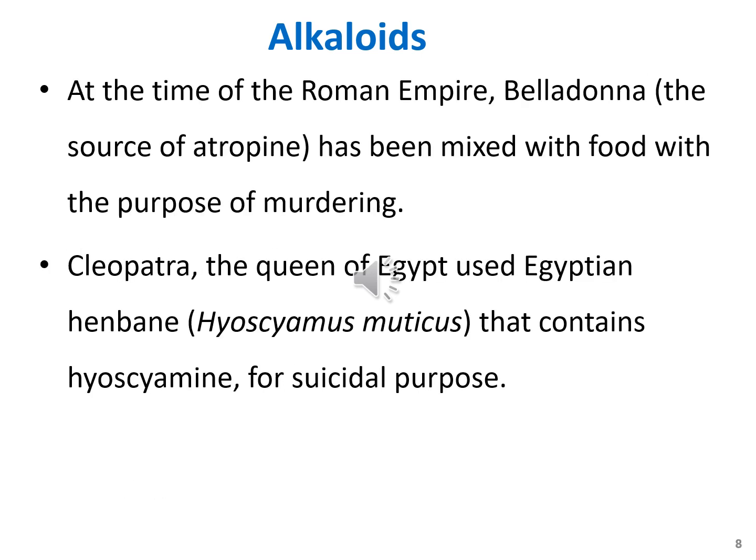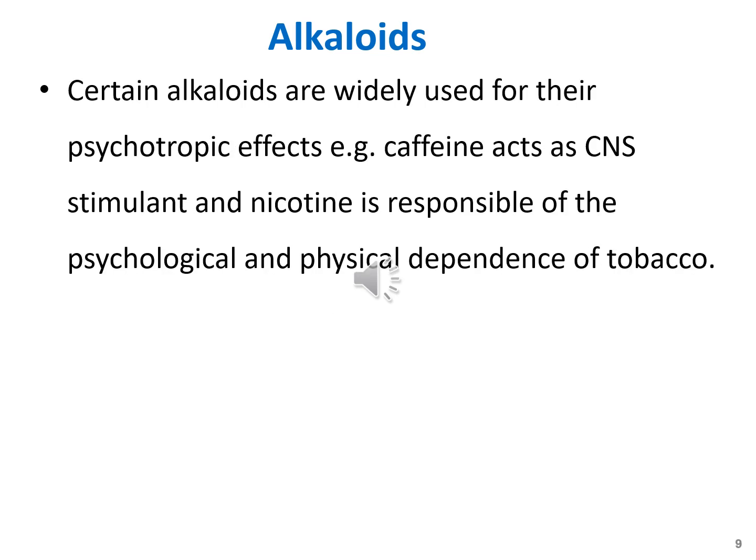At the time of the Roman Empire, belladonna, the source of atropine, has been mixed with the foods with the purpose of murdering. Cleopatra, the queen of Egypt, used Egyptian henbane that contained hyoscyamine for suicidal purposes. In Egypt, Queen Cleopatra used extracts of henbane, which contain hyoscyamine, to expand her pupils and appear more attractive to her male political competitors.